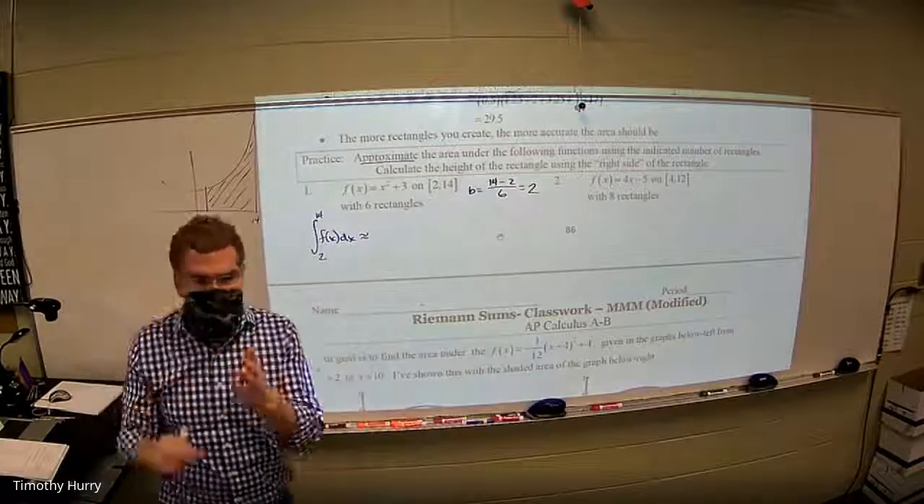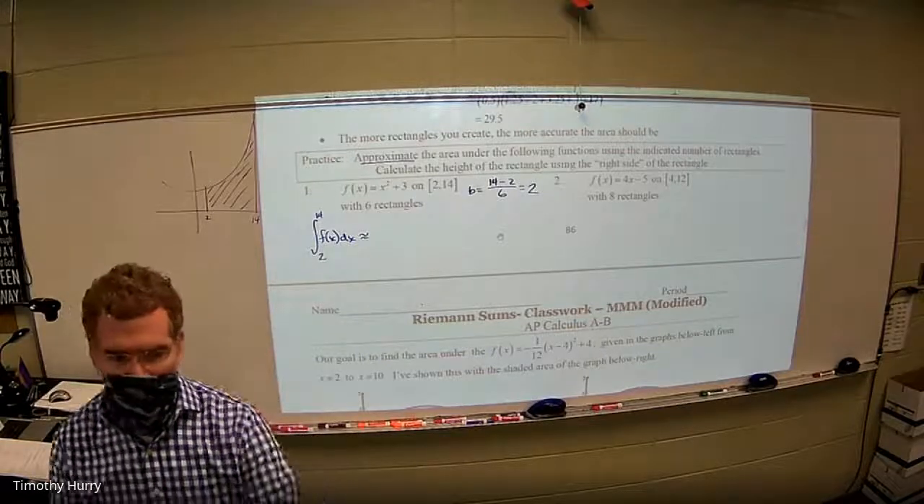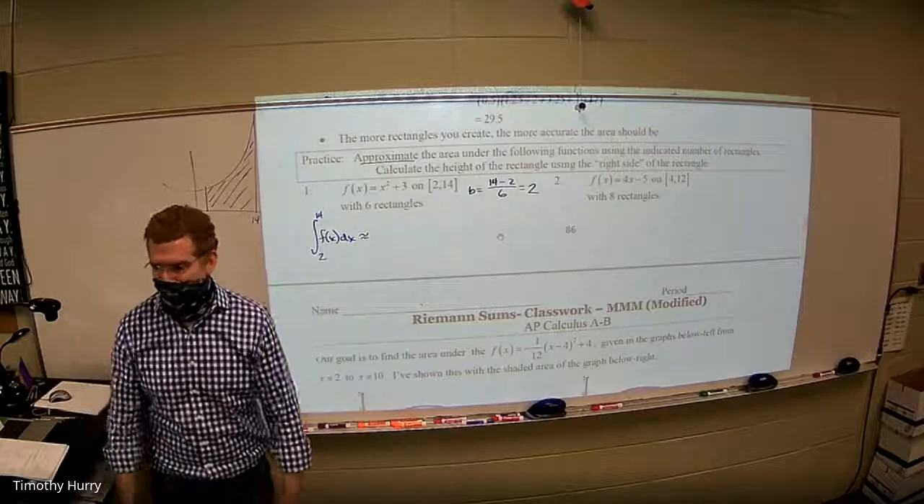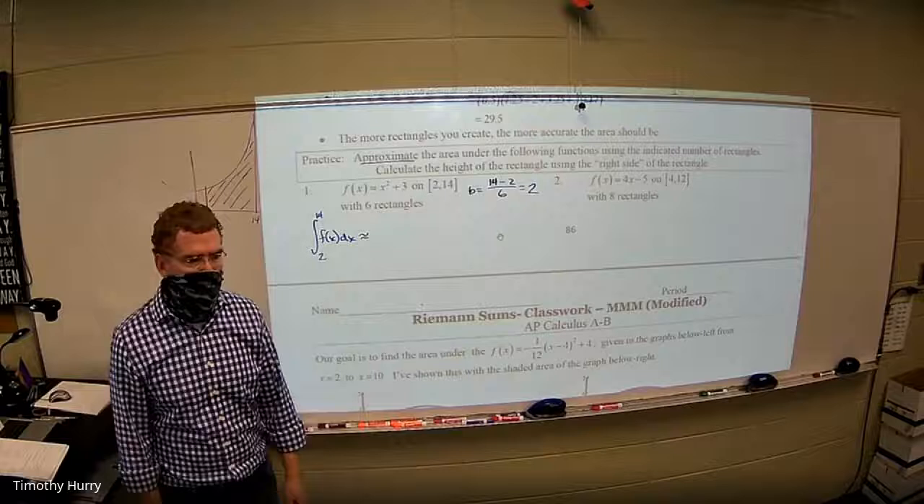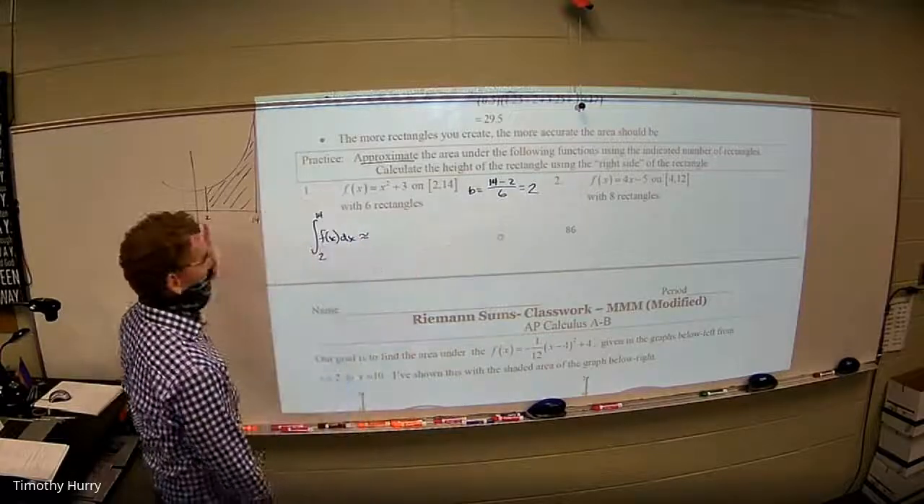And you can expect bases to be 1 or 2 or a half. Rarely are you ever going to get a base that's uglier than that on the AP test. They try to make it pretty basic for you for the base. Okay, so each base has a length of 2 when I split this up.